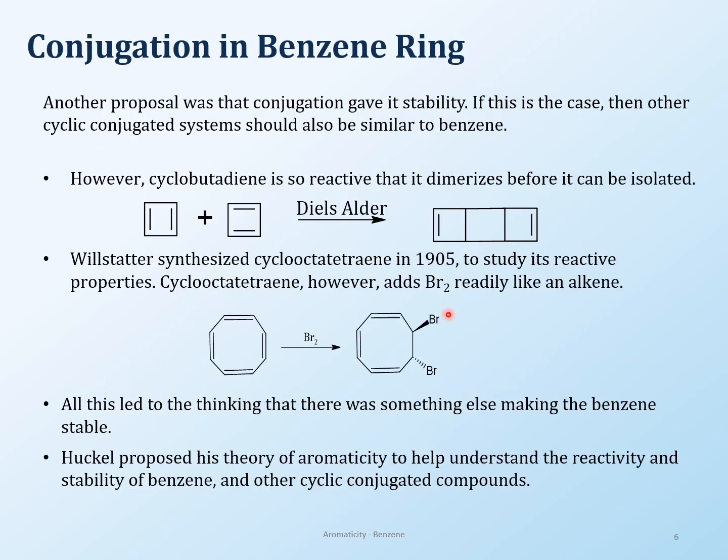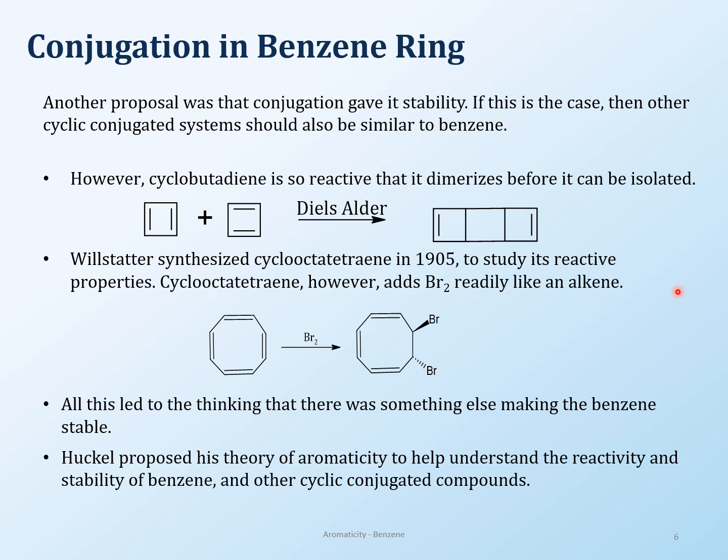So the other point about stability in the benzene ring came about from the conjugation. Benzene ring is actually conjugated, right? Double bond, single bond, double bond, alternate. Which means that if you form any other kind of conjugated systems, then they should also be stable. They should also not do any reactions, because benzene is not doing any addition reactions, right?